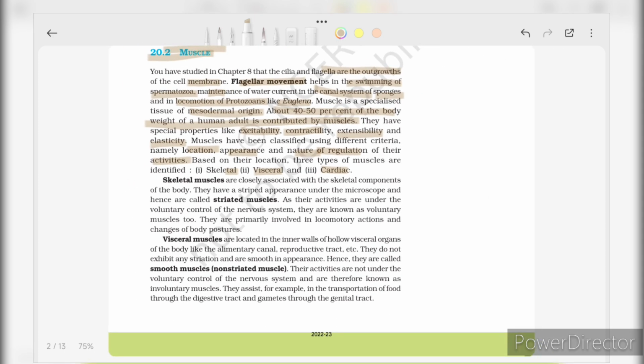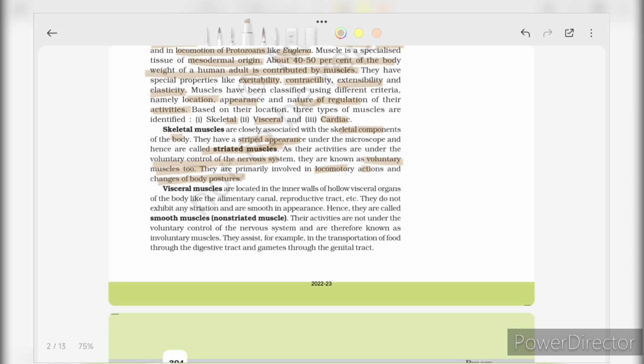Now, skeletal muscle. Skeletal muscles are closely associated with the skeletal components of the body. They have a striped appearance under the microscope and hence are called striated muscles. As their activities are under the voluntary control of the nervous system, they are also known as voluntary muscles too. They are primarily involved in locomotory actions and changes in body posture.